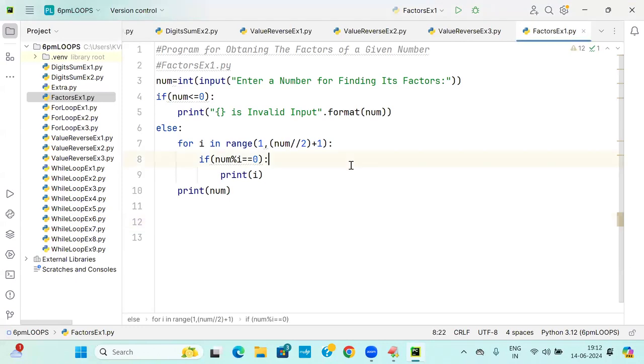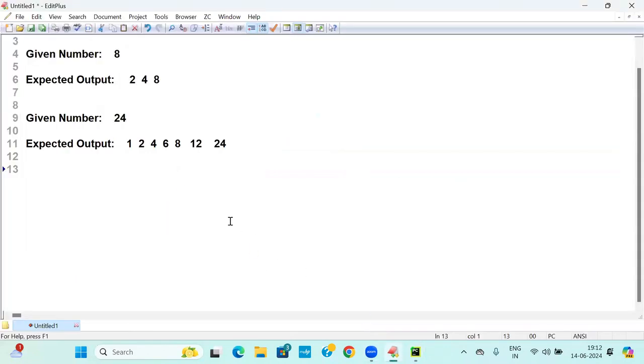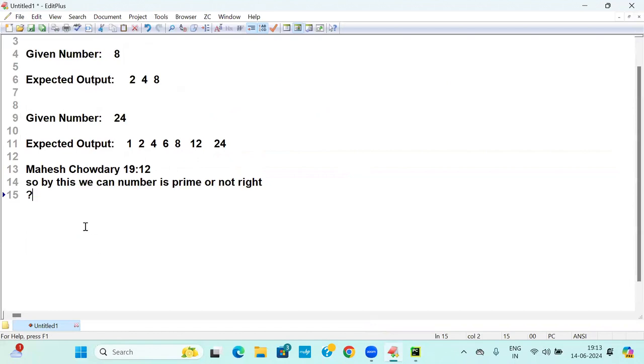Coming to the point, I'm Mahesh Chaudhary. So by this we can tell whether a number is prime or not. C is English, so English you see. So here I'm writing: by this we can tell whether a number is prime or not. What is that? I'm not understanding. He's thinking that these are prime numbers. It's very dangerous.